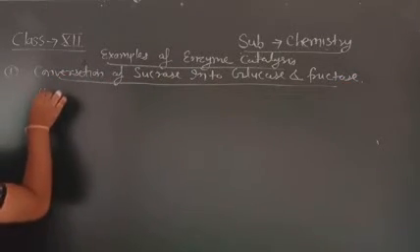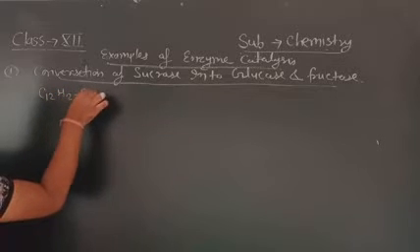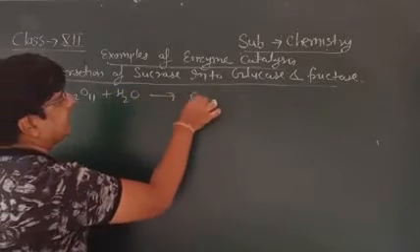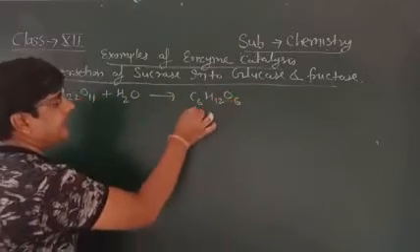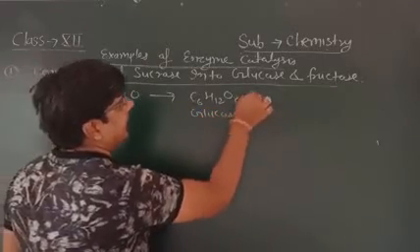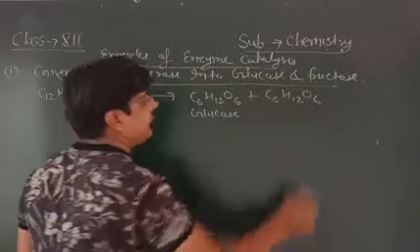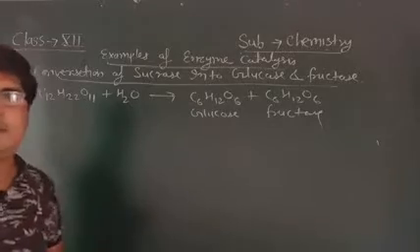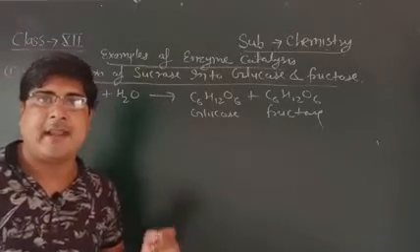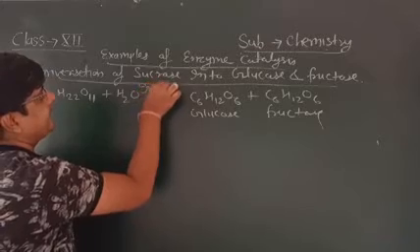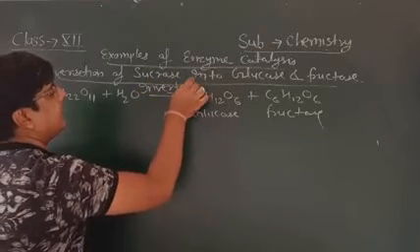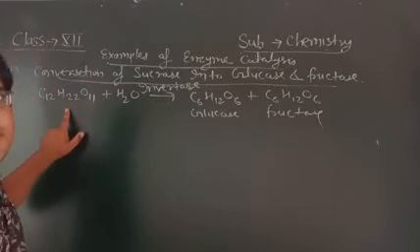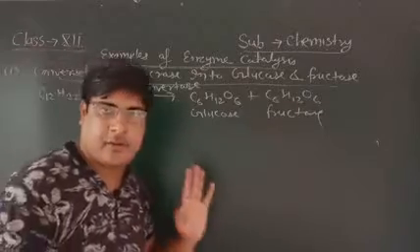Sucrose, C12H22O11, on hydrolysis will convert into glucose and fructose, C6H12O6. This reaction takes place in the presence of an enzyme, and the enzyme is invertase. In the presence of invertase, sucrose hydrolyses into glucose and fructose.